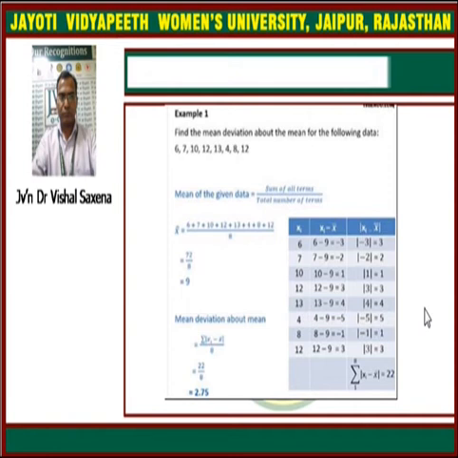So the sum of all the absolute deviations is coming to 22, and in this way the mean deviation is given by 22 upon 9, which means 2.75. So 2.75 is the value of the mean deviation. This 2.75 is the mean deviation value, taken from the mean for the given observations.